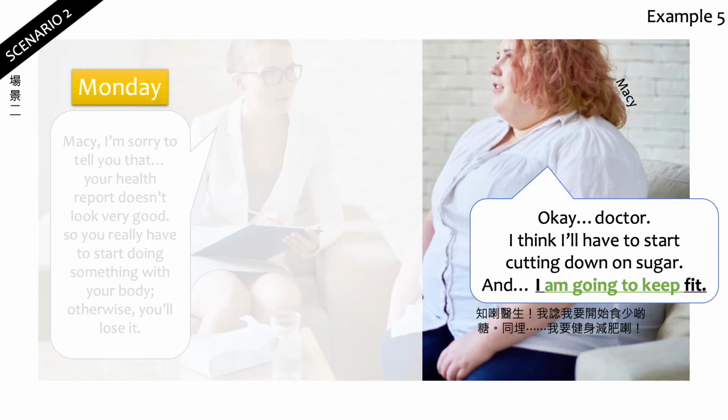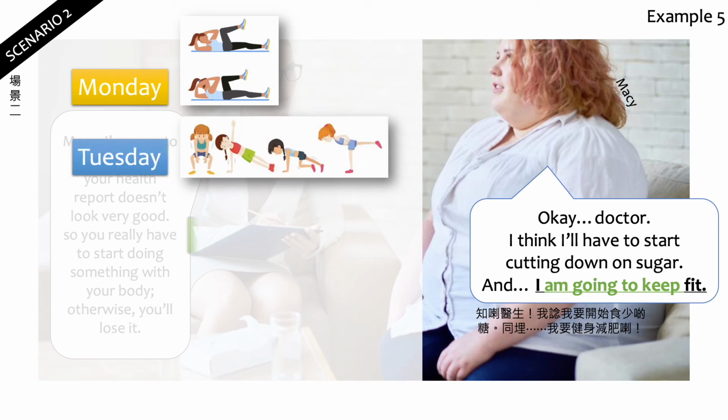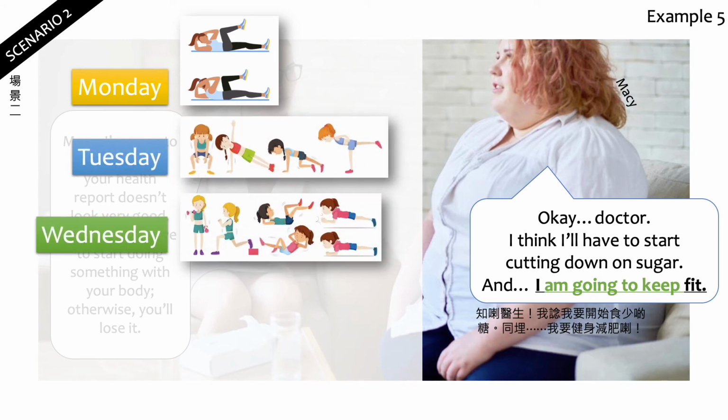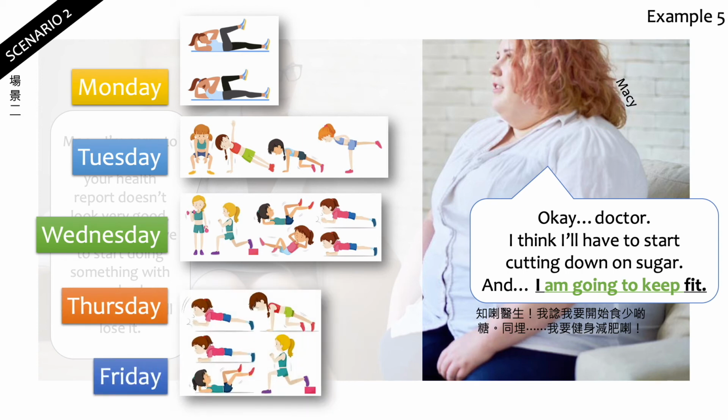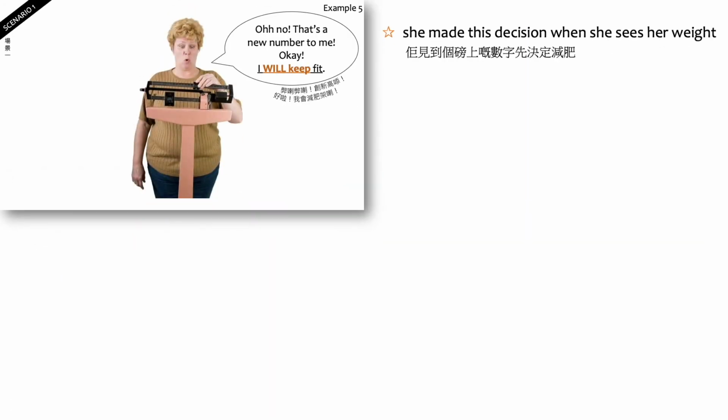On Monday, she's going to do bicycle crunches. On Tuesday, she's going to do these. Wednesday, she's going to do these. Thursday, Friday, she will do another set of fitness exercises. So she has a plan. So when you compare them, the two scenarios are totally different. In the first one, she made this decision of keeping fit when she sees her weight on a scale.